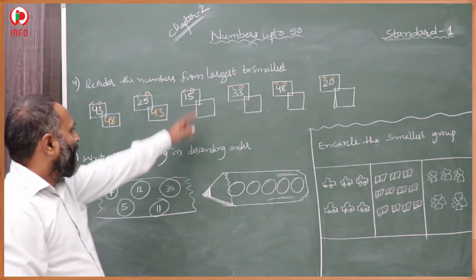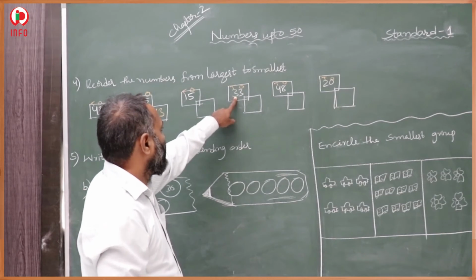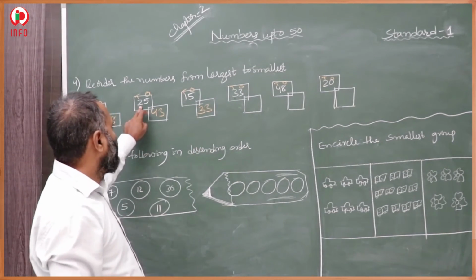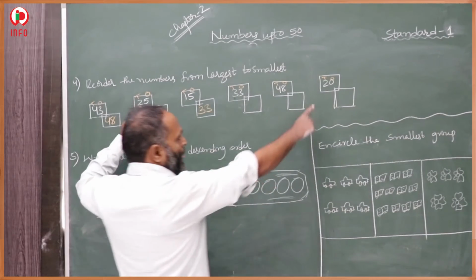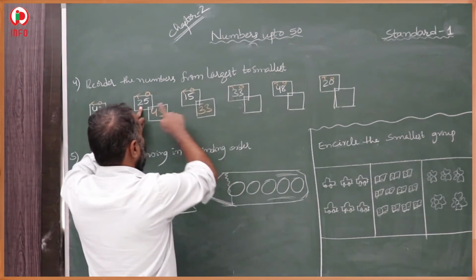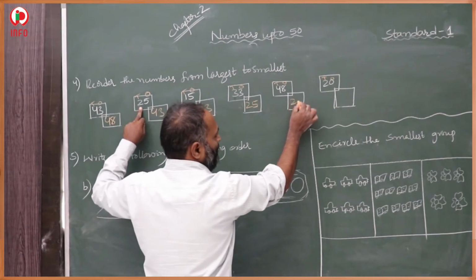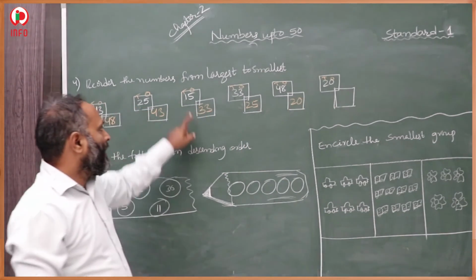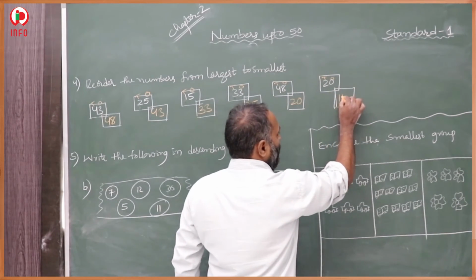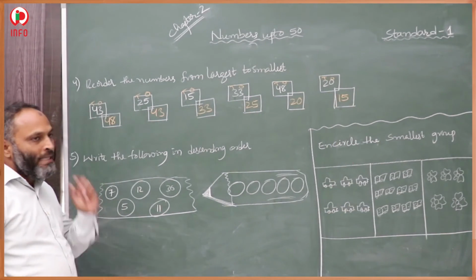Next, here 3 is there in the tens place. This is smaller than 43. That is 33. Then after that, 2 in the tens digit, here and here: 20 and 25. Here 0 is there, so that is smaller and this is bigger. First 25 will come, bigger, then 20 smaller. And the last one is smallest in the tens place, so that number will come last. In this way we have to arrange in descending order.